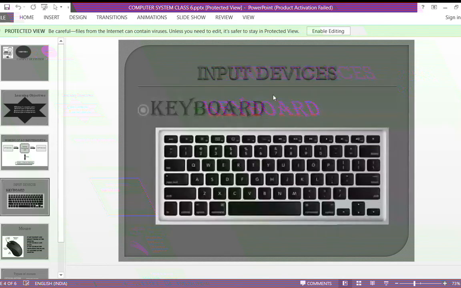Okay. So there are some of the input devices. As you know, keyboard and mouse are the main input devices. In that, joystick, graphic tablet, scanner, these are also some of the input devices which computer is having. So what you can see in the picture now? As you can see the keyboard over here. So can you tell me how many keys are there in keyboard?